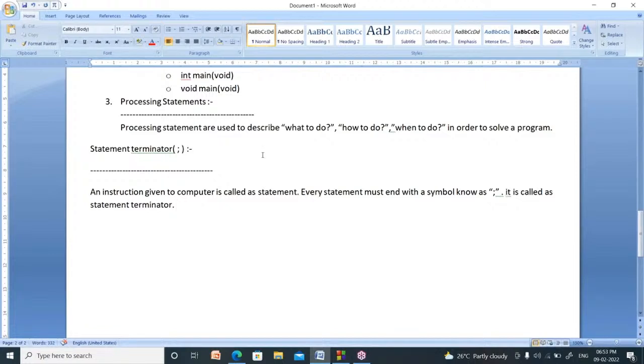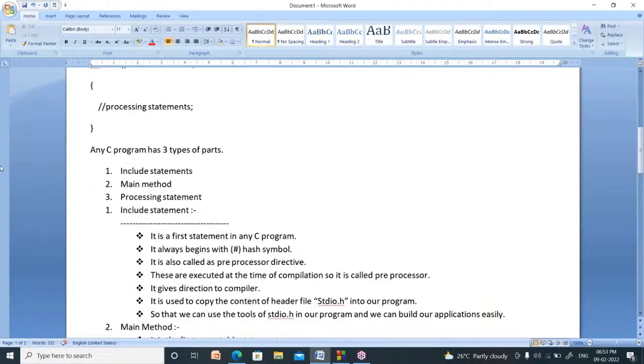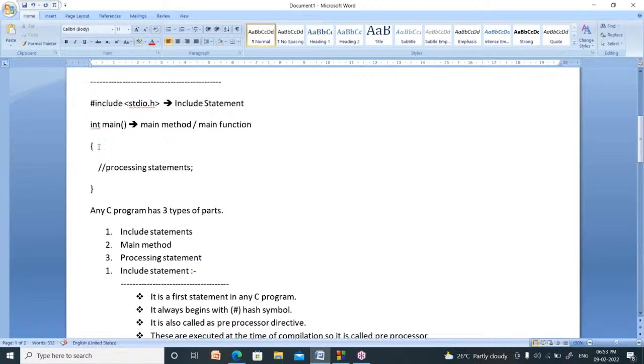Right. Now, in every C program, you use this symbol. What is that? Am I audible? No voice from me? Somebody says no voice from you, sir.